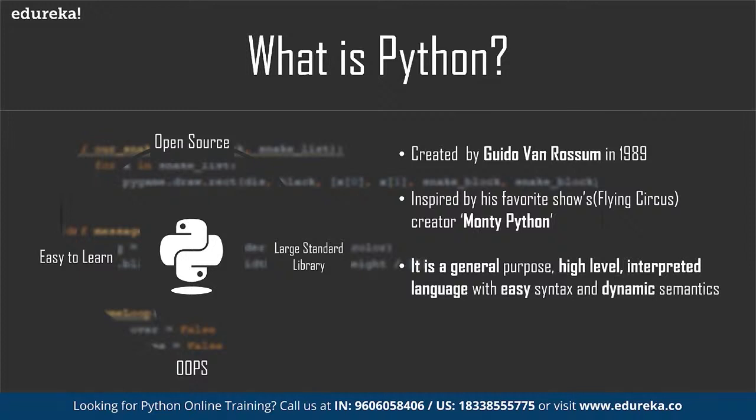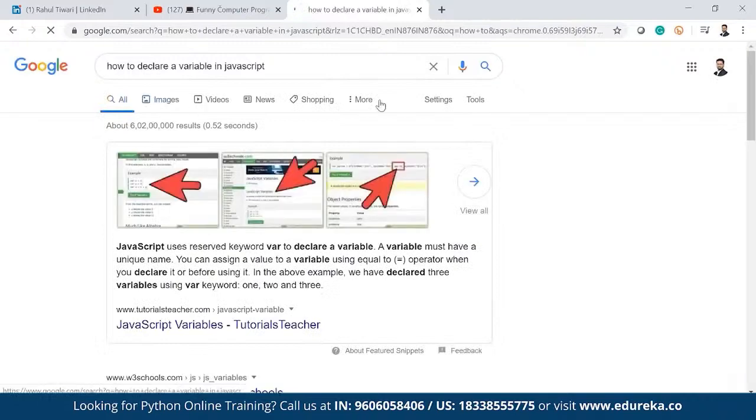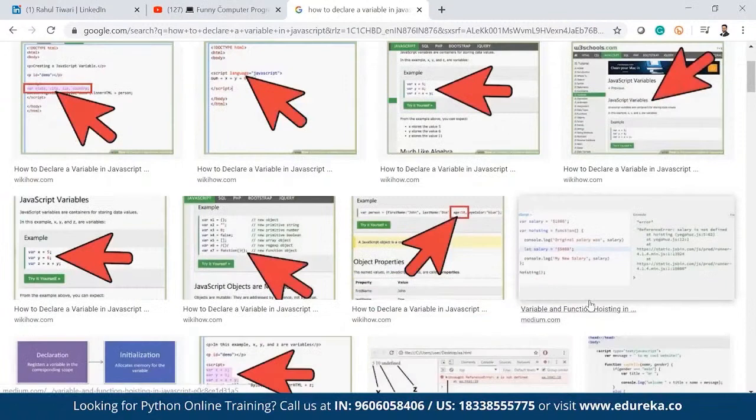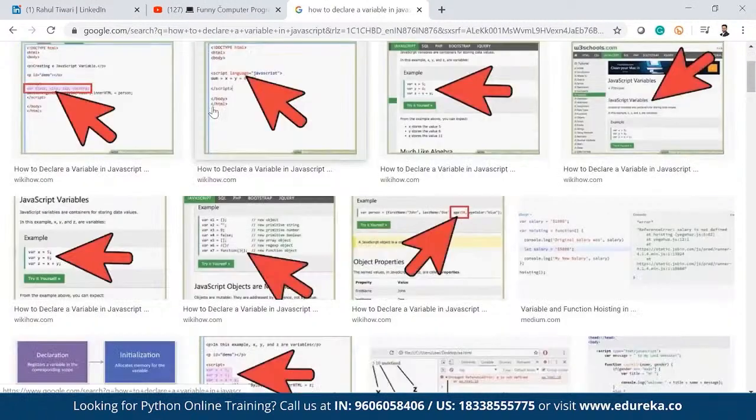If you are from Java, you know how to declare a variable in Java, right? If you see here, there will be some images. To create any variable, you can see clearly we have to write lots of lines of code. Let me show you.